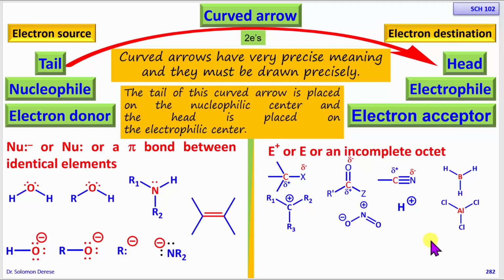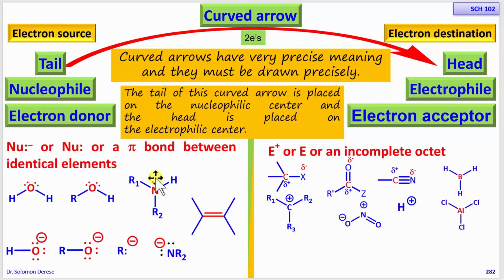Or they can also be because of such atoms that have got incomplete octets. So from here to the boron, from here to the aluminum, from the lone pair of electrons to the aluminum. Okay, so the arrows show the movement of electrons. They do not show the movement of atoms. Atoms do not move. The only thing that moves during a chemical reaction are electrons.